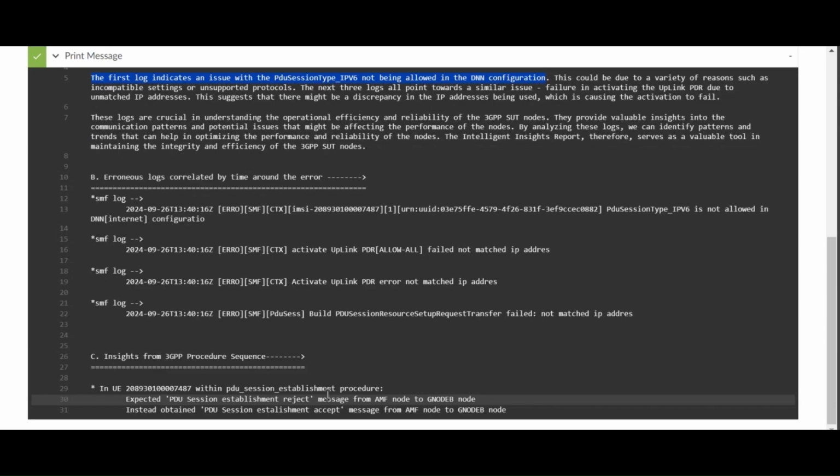Along with the logs, we also found some insights from the 3GPP procedure sequence in this case, and that is highlighted over here. In PDU session establishment procedure, we were expecting a PDU session reject message because in reality the PDU session was not established from AMF to Gnode B node. However, the core responded with a PDU session establishment accept message from AMF to Gnode B node. Here, ABot AI was capable of identifying the issue in the core, even though the core could not identify the issue and respond with the proper message.